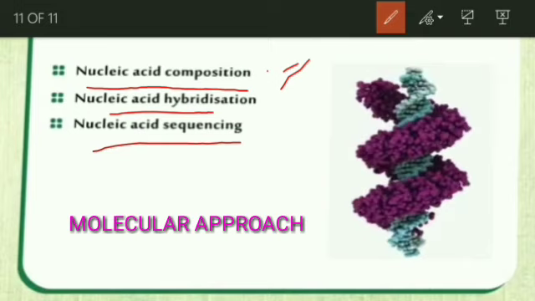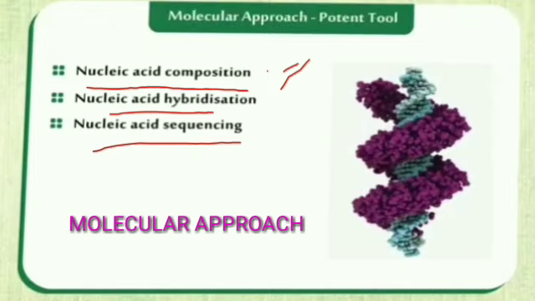And nucleic acid sequencing, nowadays this is very prominent. 16S rRNA sequencing is very important. We explained that while discussing Carl Woese's classification. Nucleic acid sequencing means the sequence of nucleotides like A, T, G, C, how the sequence is in the particular microorganism. That gives a precise idea of a particular microorganism. This kind of approach is called the molecular approach. So you could identify precisely by these tools, and this is a potent tool as well.